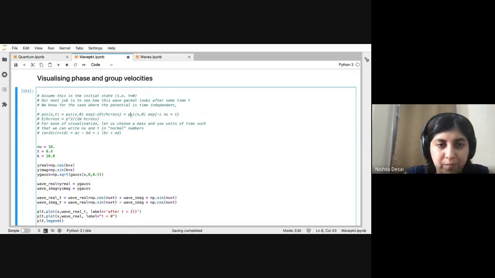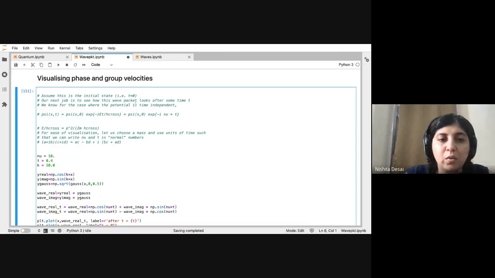Let's look at this. What I showed you before was essentially just how the position component of the wave function looks like. We had the wave function that depended on x, but it did not tell us how it moves with time. If you remember your quantum mechanics, you can write your time-dependent wave function as your space-dependent wave function times the exponent of minus iEt, where E is your energy.